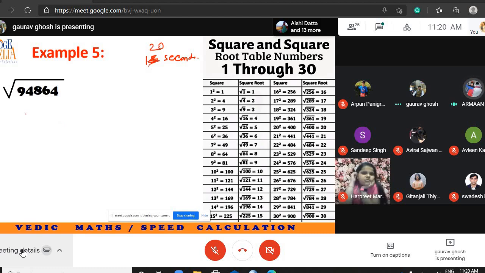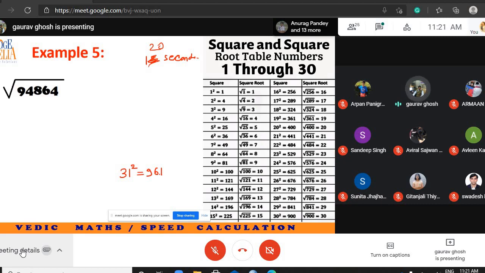So 308. Now this time you are having problems, so I will help you. 31 square is equal to 961 and 32 square is equal to 1024. If you are having a problem, I am taking 31 square. So the answer will be 309.